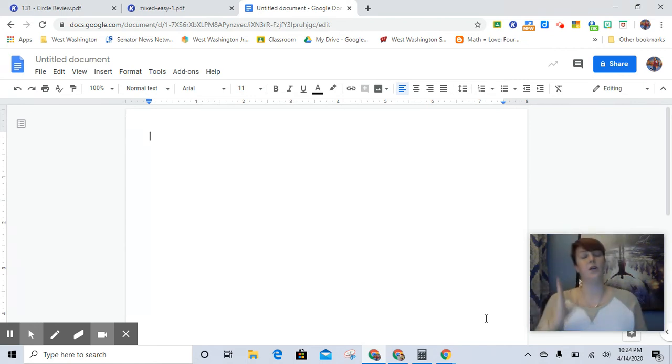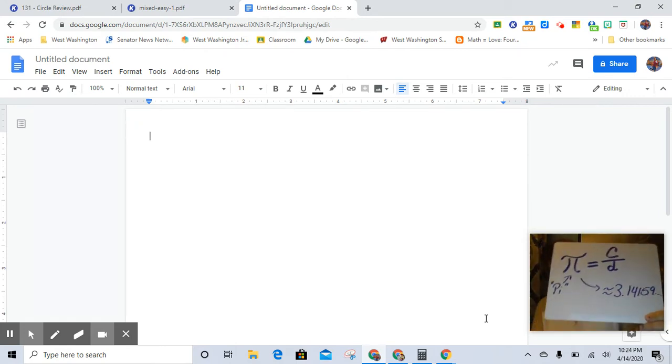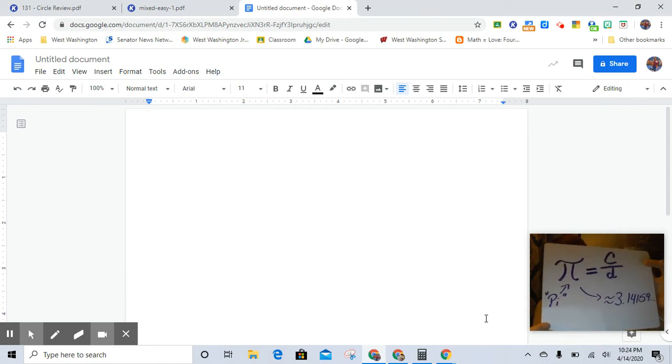So let's talk really quick about what pi is. Pi is the ratio between any circle's circumference and its diameter. All right, so this is pi. This is a Greek letter, kind of like P, but it's Greek. And it is equivalent to the ratio of the circumference divided by the diameter.